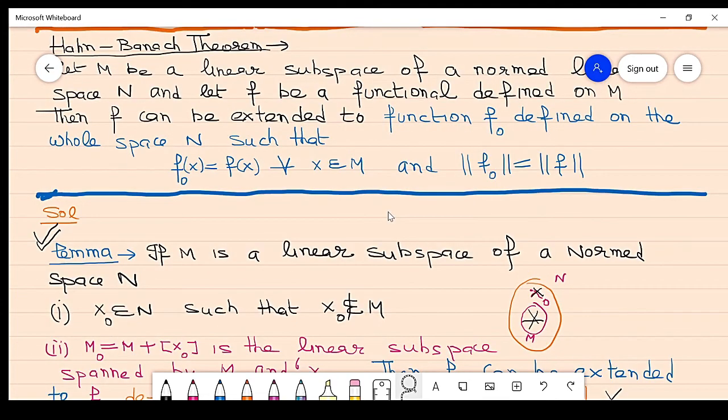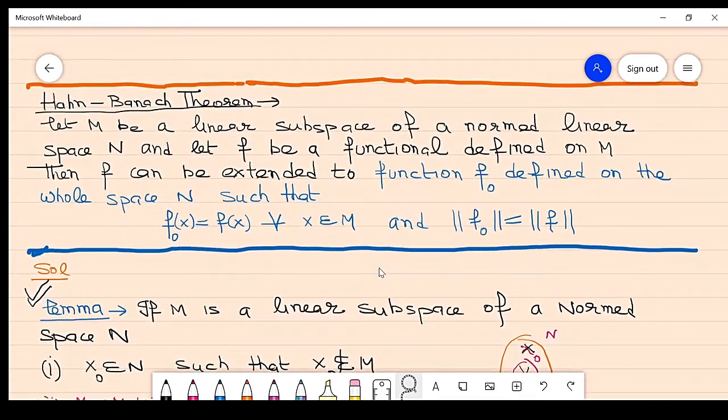Now after that we are going to start a very important result, which is called the Hahn-Banach theorem. So what is the statement of the Hahn-Banach theorem?